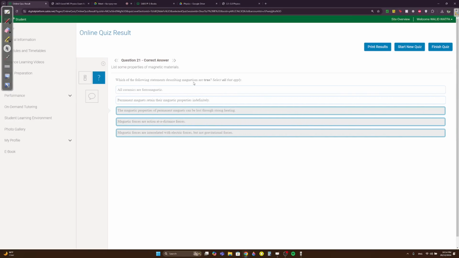Question 21. Which of the following statements describing magnetism are true? The magnetic properties of permanent magnets can be lost through strong heating. That's correct, right? We said it can be demagnetized through strong heating. Magnetic forces are action at a distance. This is very important. They're not contact forces. Magnetic forces are interrelated with electric forces, but not gravitation. We don't care about gravitation, but they're related to electric forces to form electromagnetic force. All ceramics are ferromagnetic. No, right? Permanent magnets retain their magnetic properties indefinitely. Do they retain it? No.